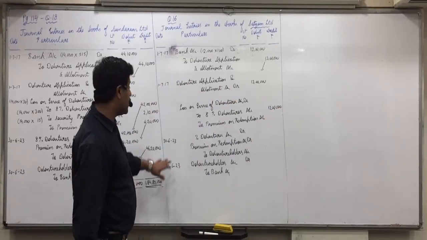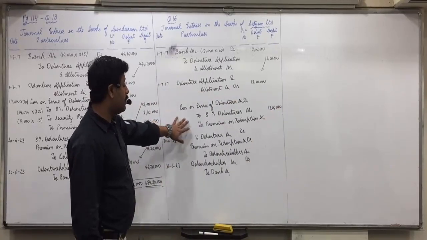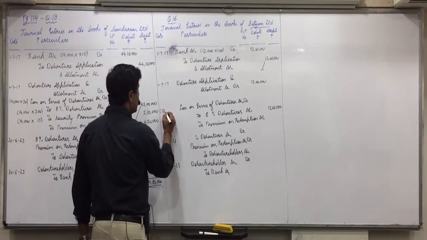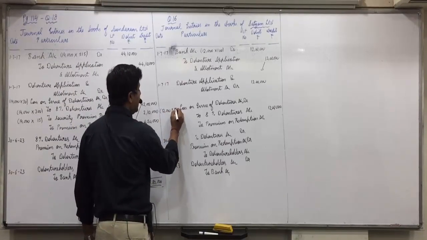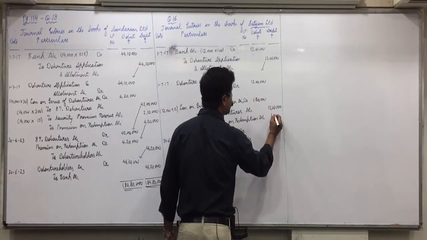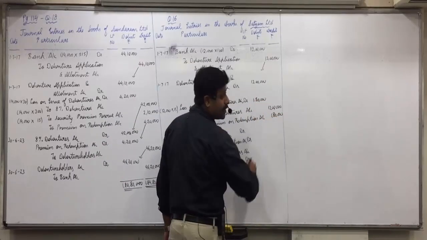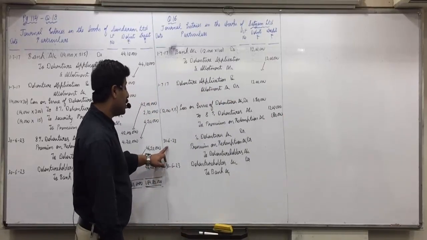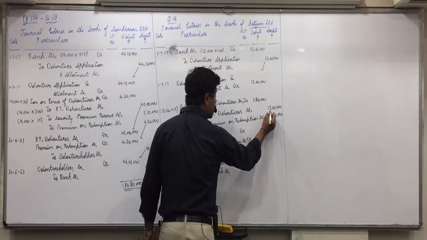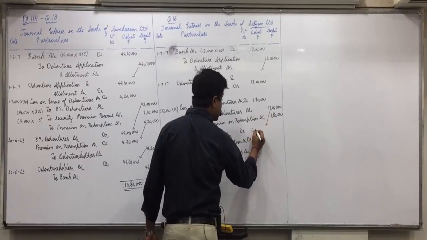Then you combine the effect: loss on issue of debentures to premium on redemption, with 15 as the premium. So 12,000 into 15, 1,80,000. Did everyone understand this? Then on 30/6/23, 8% debentures account you'll close with the full amount 12 lakhs.